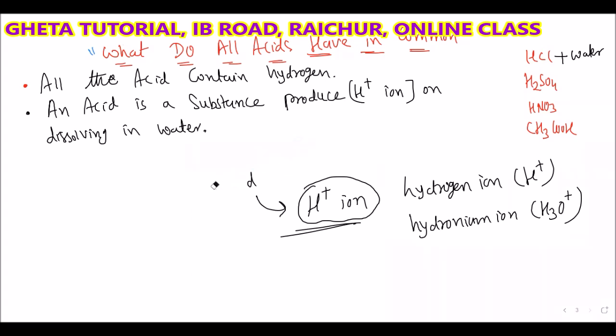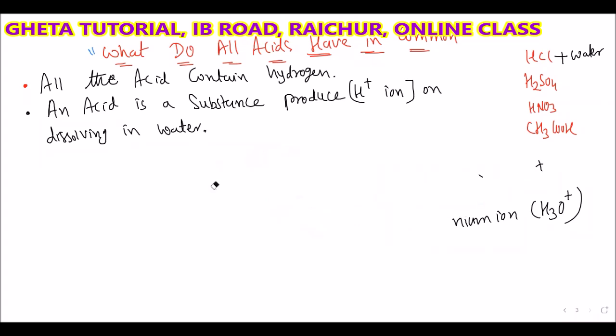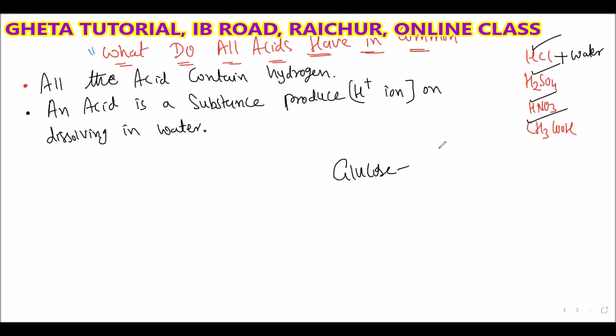Now, why are these hydrogen ions produced? Because every acid has hydrogen in common. So when water is added to this acid, it produces the H plus ion. For example, if I write glucose here, do you know the formula of glucose? C6H12O6.